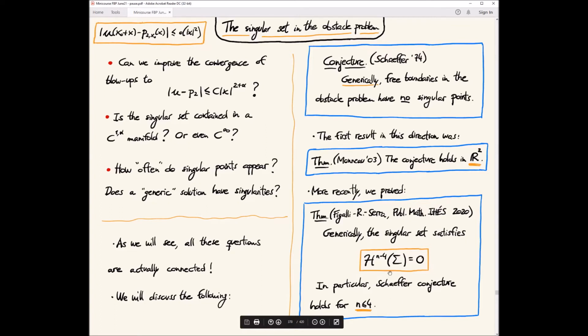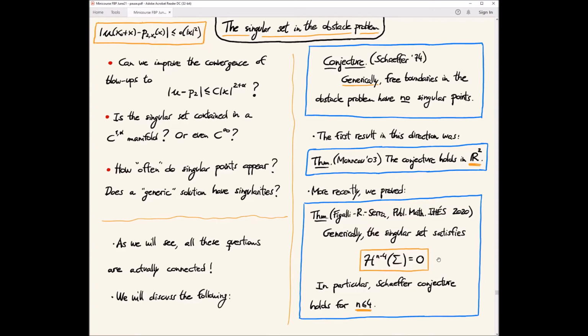Plus, it's giving us a result in all dimensions that is really saying that generically the singular set is very small. This is very nice because remember in the Bernoulli problem, we had that for all solutions, the singular set is very small, right? And then the point was to find the right dimension, which is still open. But in the obstacle problem, we saw that the singular set can in general be n-1 dimensional.